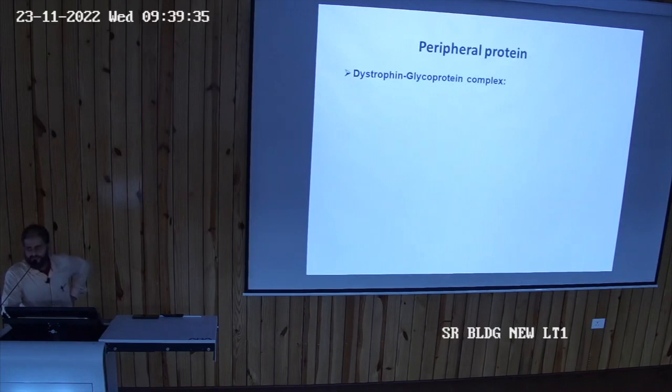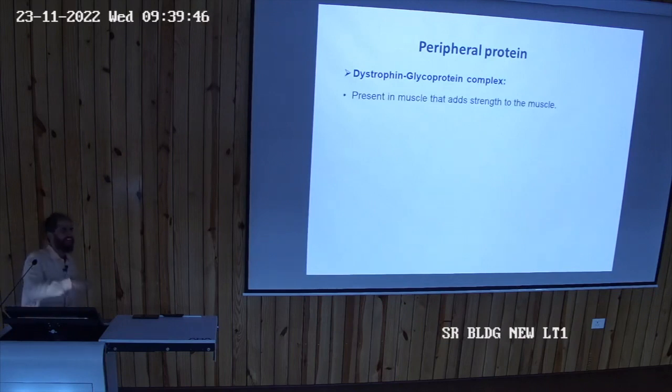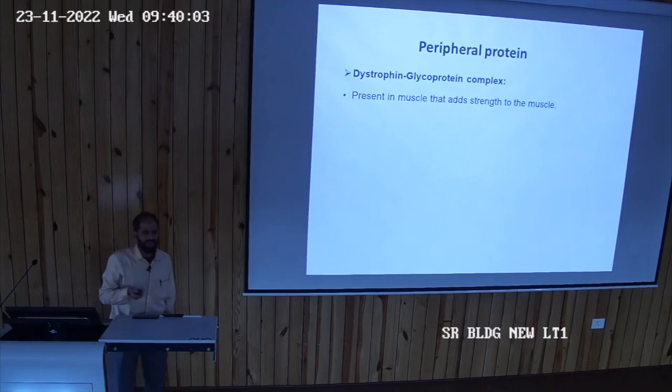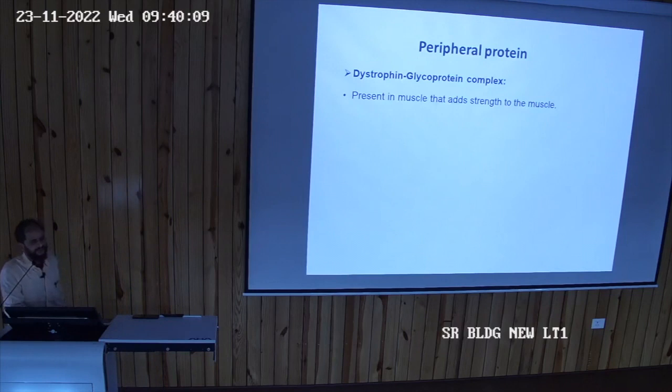This is dystrophin glycoprotein complex. Dystrophin glycoprotein complex क्या है? It provides a strength to the muscle. Okay. अगर इसमें म्यूटेशन हो जाता है या कम है, okay, what will happen? The muscle will be weak and it leads to two important diseases called क्या? कौन बोल रहे? Yes, बोलो बोलो. Who is telling? Please answer. Yes, muscular. Which type of muscular dystrophy? There may be type of. Yeah, you correct. Muscular dystrophy may be there. Type of muscular dystrophy, it may be Duchenne muscular dystrophy or Becker's muscular dystrophy.